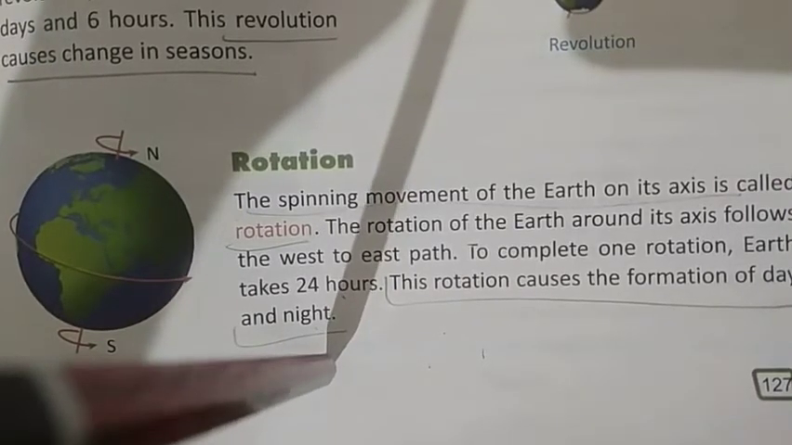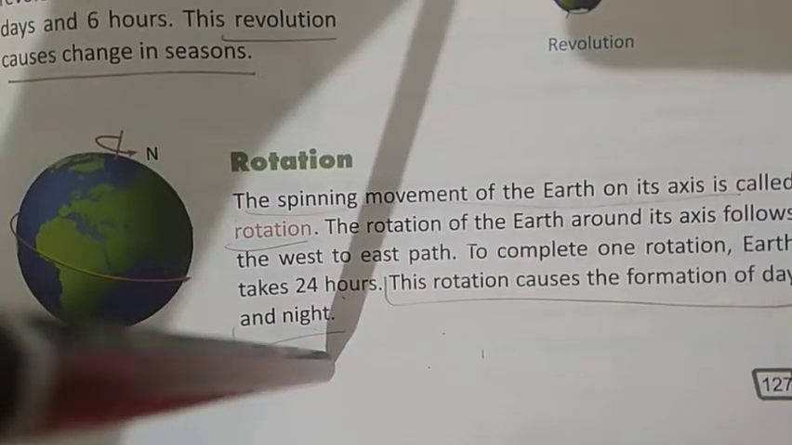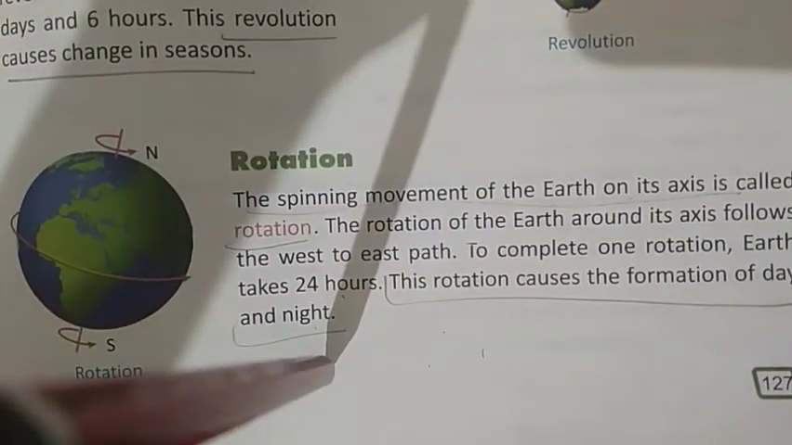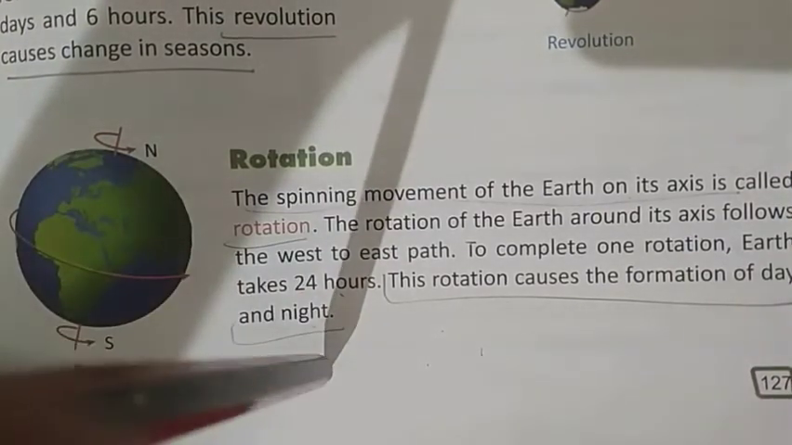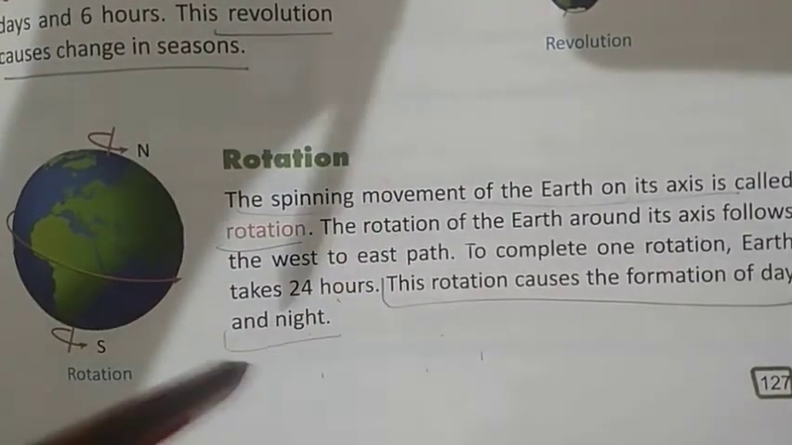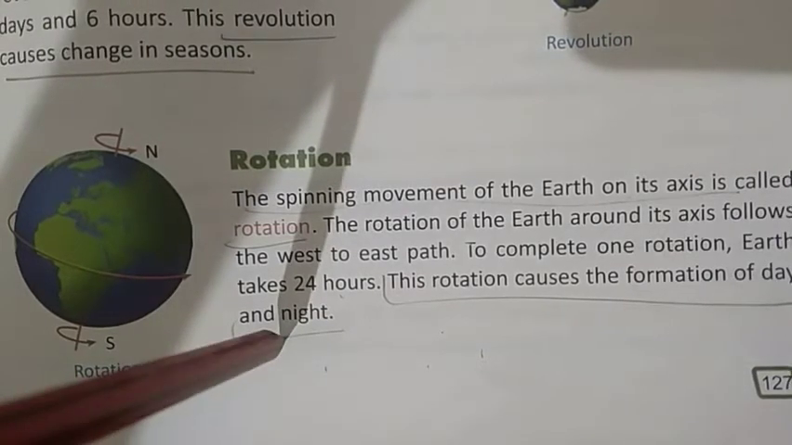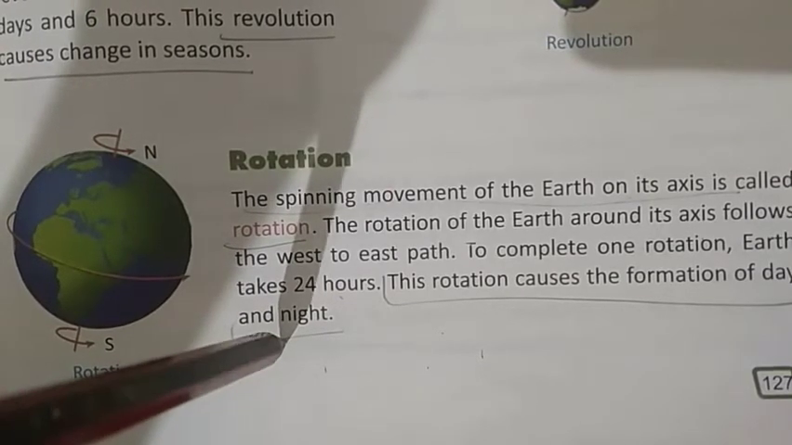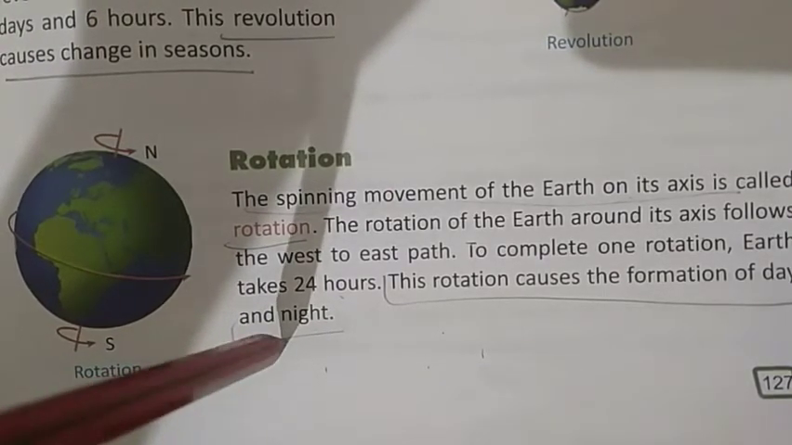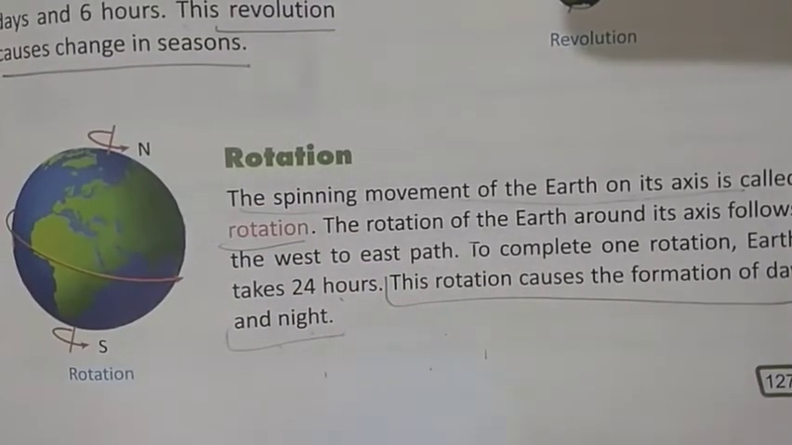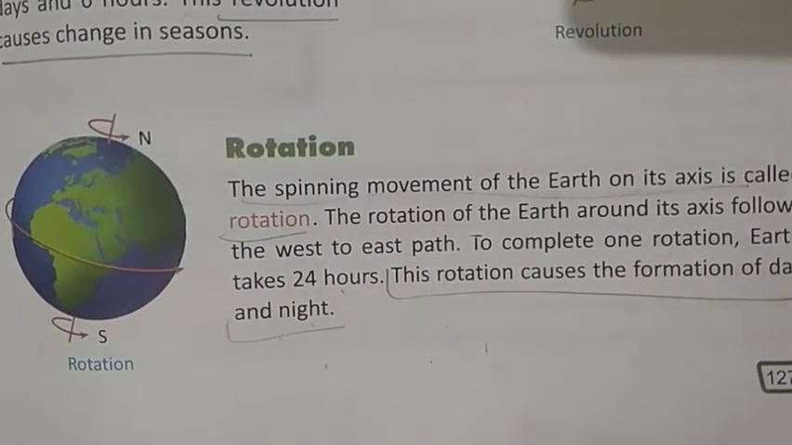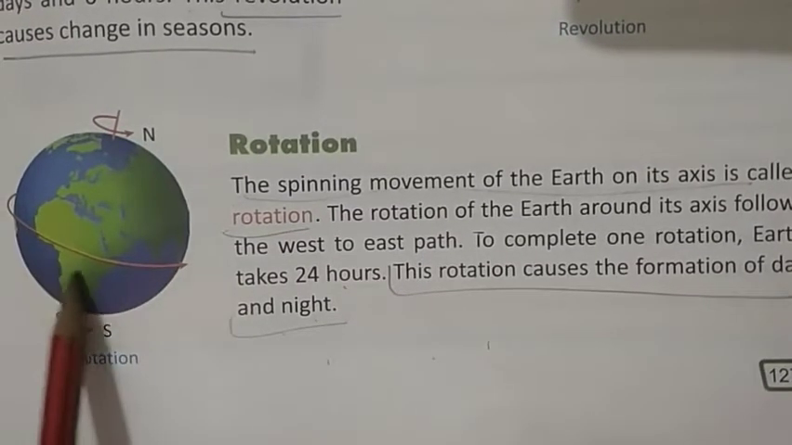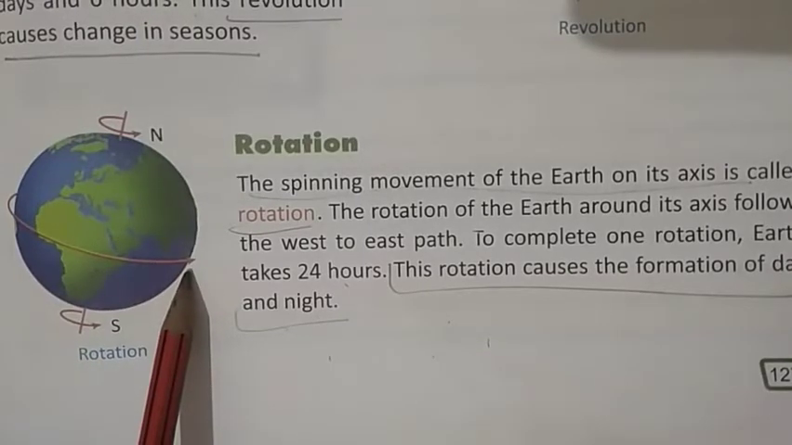So when earth moves on its position, on its axis, that is known as rotation. How are they actually moving on their position? Like this, just like the pencil is moving on its fixed position. This is the position and the pencil is moving like this, you can see. So this is the rotation. Like that, earth is also moving on its position. So when the earth moves on its position, that is known as rotation. And which path are they following? They are following west to east.